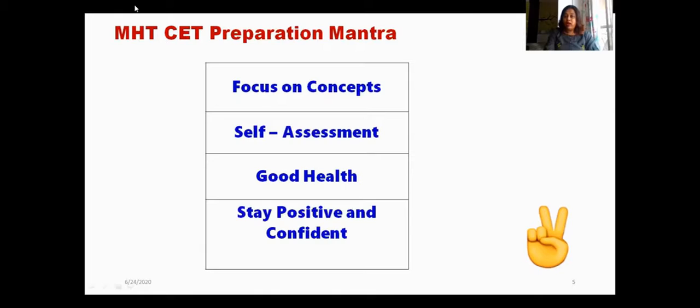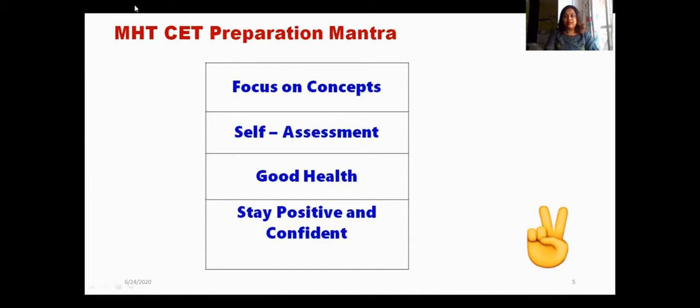For this, on our college website, that is sce.edu.in, you can find the mock CET tests. I want to tell you that these mock CET tests are designed by the professionals who actually conduct the MHCET exam for the Maharashtra state. So you will get an exact, clear idea about the MHCET exam. You can visit our website and appear for this mock CET test.